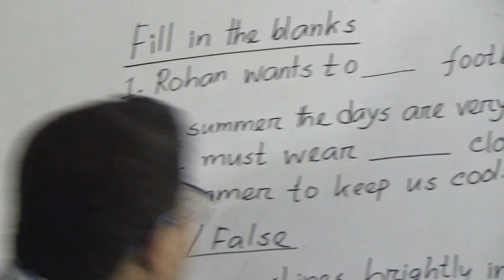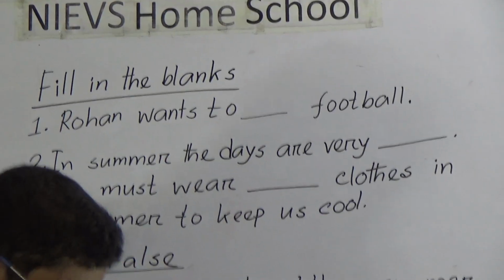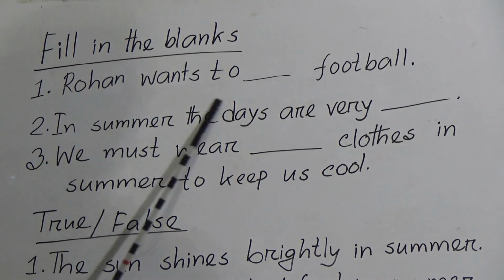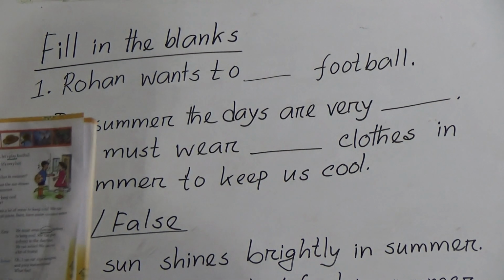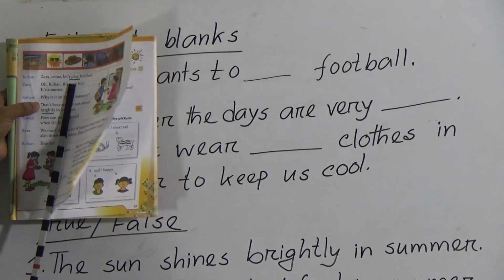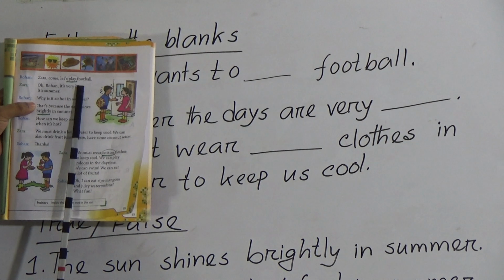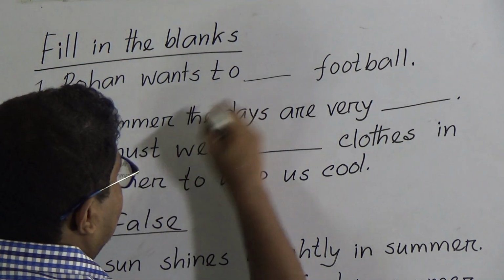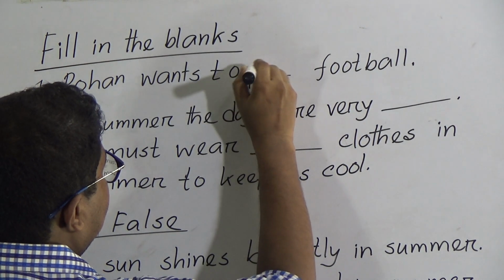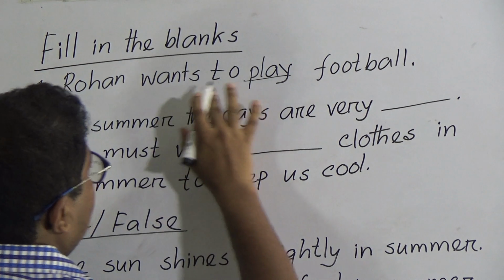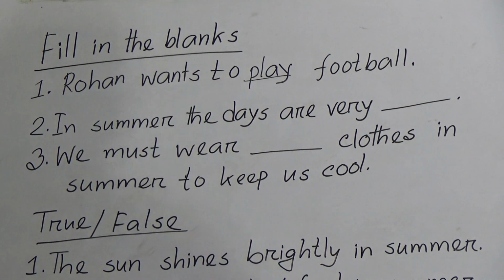So let's go to our fill in the gaps. First one is fill in the blanks. Number 1, Rohan wants to dash football. So if you go to the book, you can see Rohan wants to play football. So our answer will be play, spelling P-L-A-Y, play, okay? Rohan wants to play football.